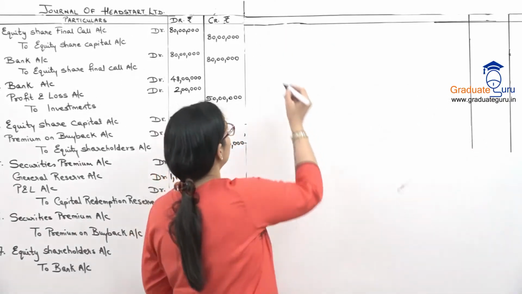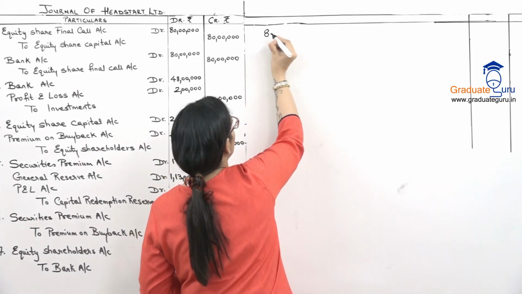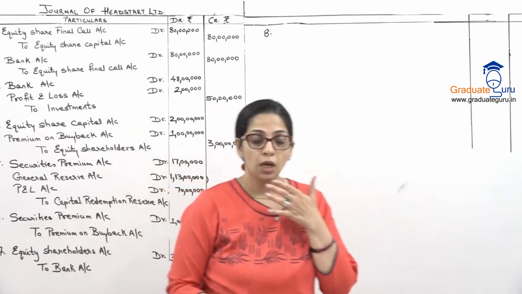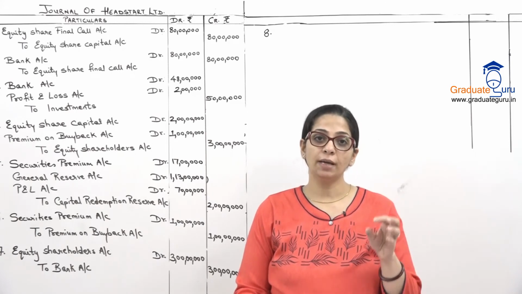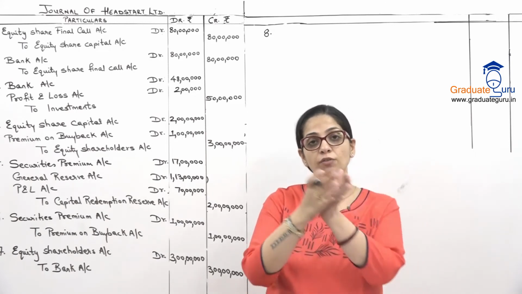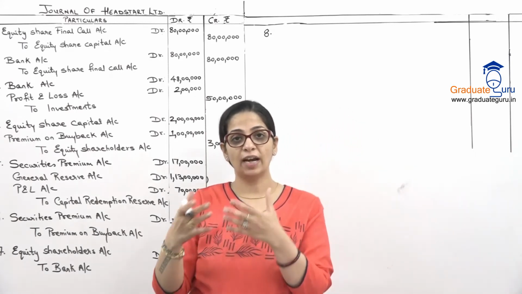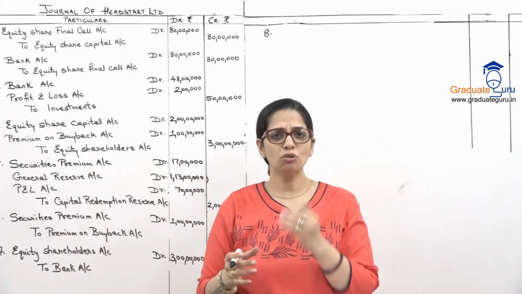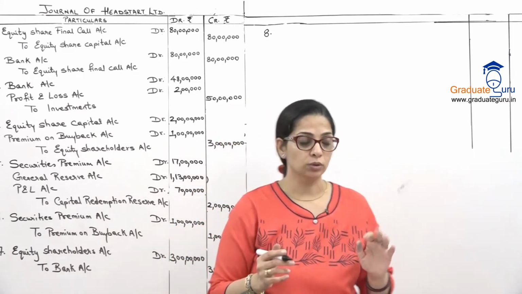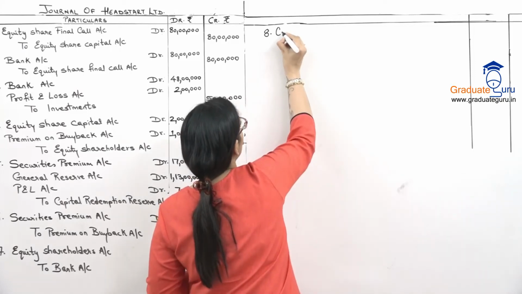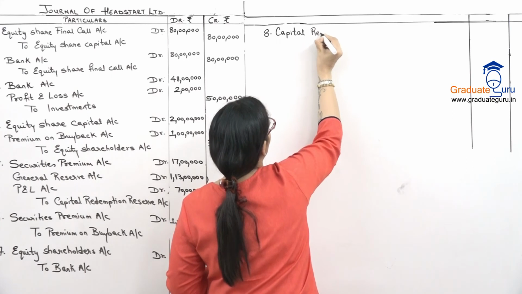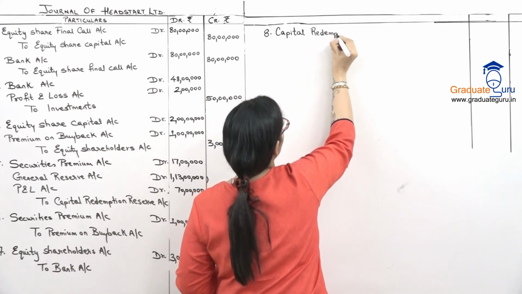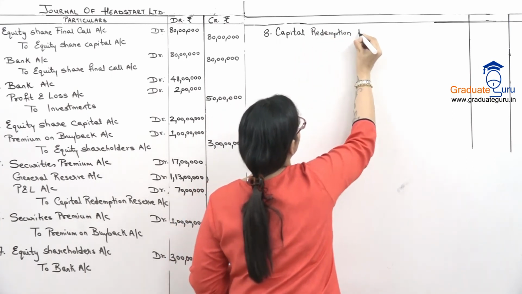So our next entry, entry number 8 is for bonus. अब जब हम bonus दे रहे हैं, हम क्या use कर रहे हैं? Capital redemption reserve. जब हम reserve create करते हैं, वो reserve credit होता है. जब हम उस reserve को use करते हैं, वो reserve debit होता है. So this time we are debiting capital redemption reserve because we are using that reserve for bonus.